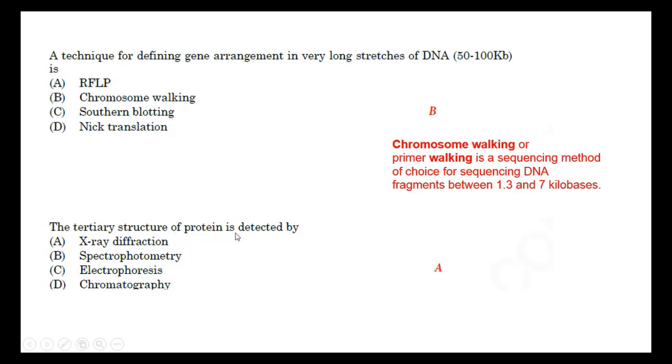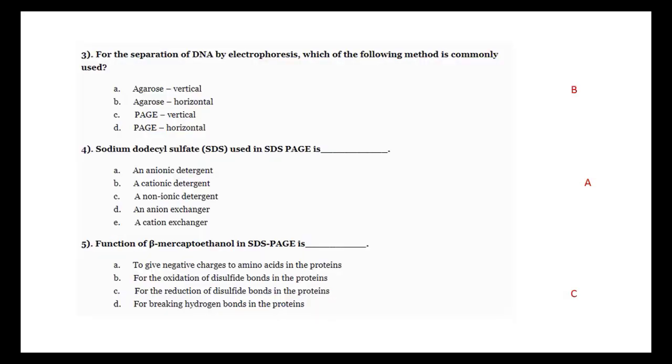The tertiary structure of proteins is detected by... See, in electrophoresis and chromatography, the proteins are separated, not detected for structure. In spectrophotometry also, the quantity of the protein or DNA may be estimated, not the structure. So the right answer is X-ray diffraction techniques. During X-ray diffraction, the sample is exposed to X-rays. The scattered light can be identified and the structure can be determined by the X-ray diffraction technique.